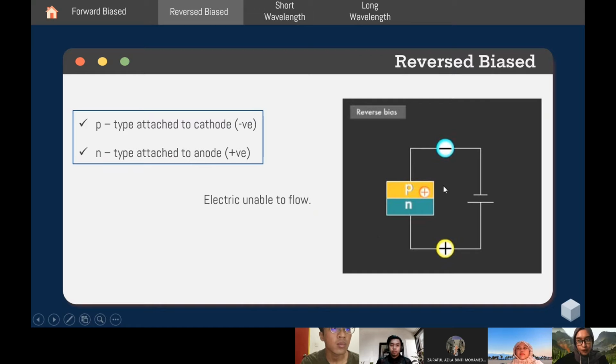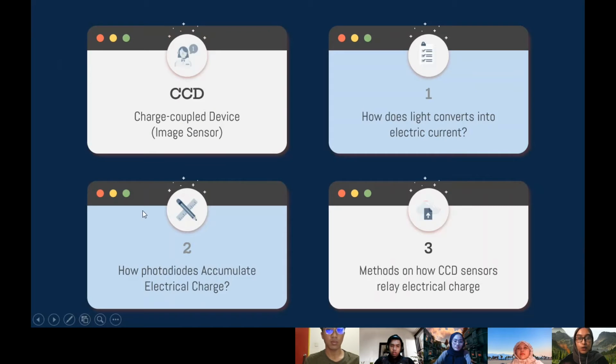When the light strikes the photodiodes of pixels, two elements will be created, which are holes and also electrons. When the circuit is arranged in a reverse bias arrangement, the current is unable to flow, which means the electrons will remain at the p side, compared to forward bias, where it allows the charge to move through the photodiodes. The next thing we want to look at is how photodiodes accumulate electric charge.